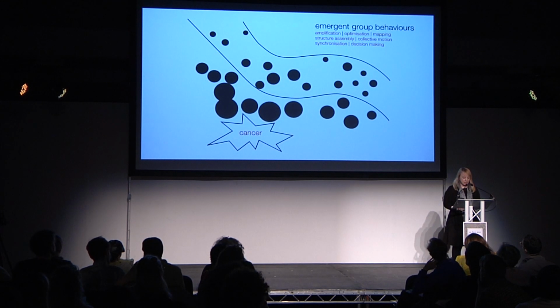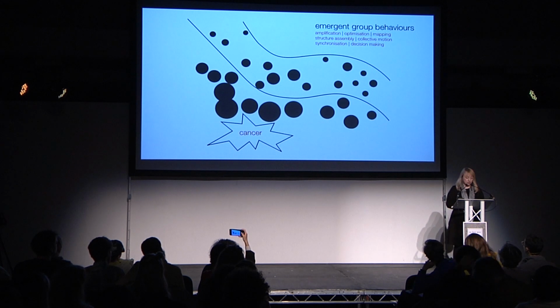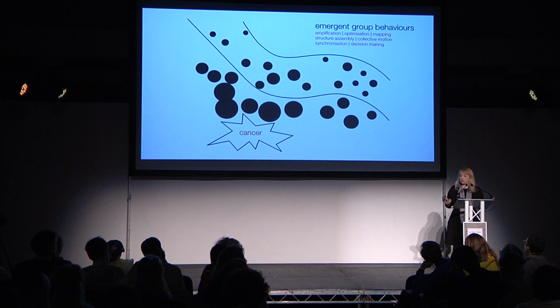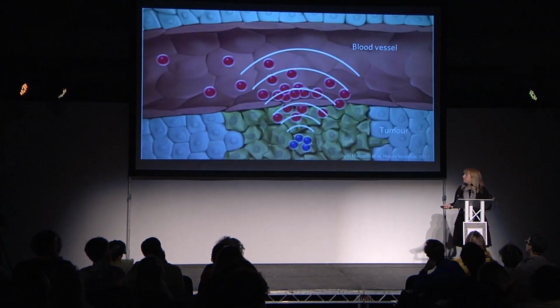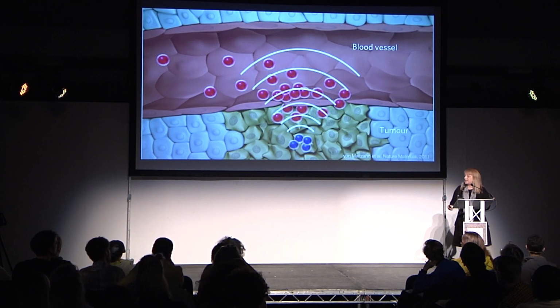And there's many things that might be interesting from the swarm world that could be used in the field of cancer. So for example, could these particles make a decision about the state of the tumor and deliver the right drug? Could they synchronize the delivery of a drug, a little bit like fireflies synchronize their blinking? Could they optimize trails to certain areas of interest in these tumors? And it's not a completely crazy idea.